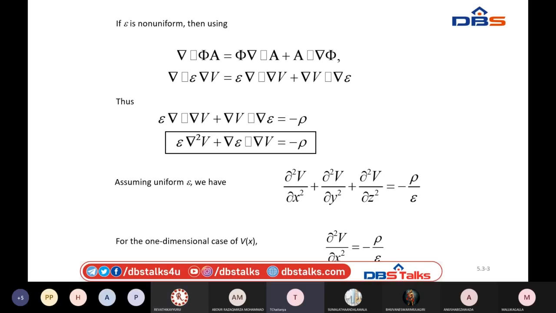Similarly, dou square V by dou y square equals minus rho by epsilon, and dou square V by dou z square equals minus rho by epsilon along the z direction.